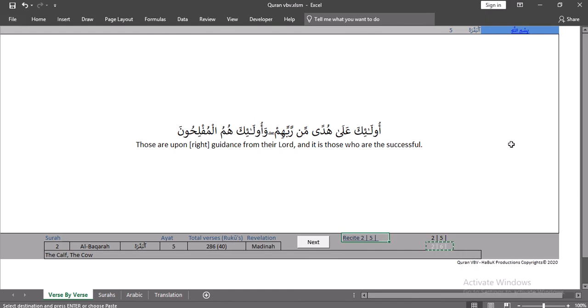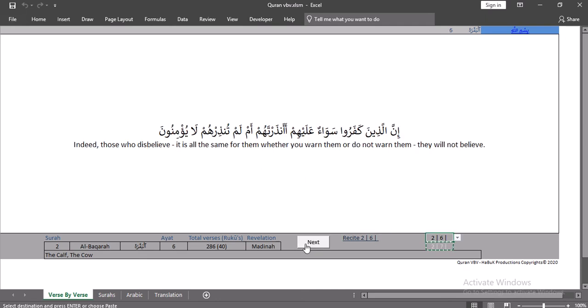So by simply clicking, you can hear the recitation, and the translation is in front of you. When you are done understanding it and are satisfied with your learning of the ayat, you can simply click next and go to the next ayat.